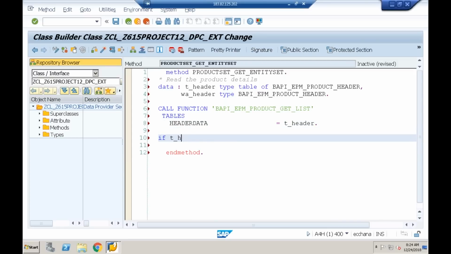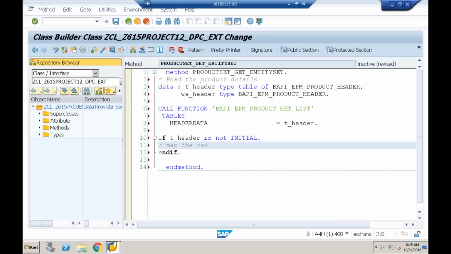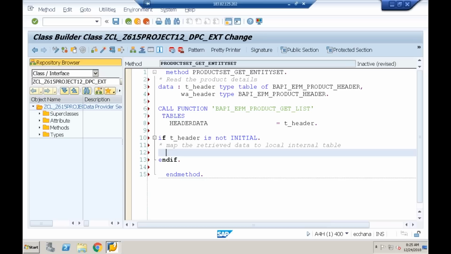So what I'll do is, if t underscore header is not initial, what I have to do is map the retrieved data to a local internal table. I'll take one local internal table. Map the retrieved data to the local internal table.